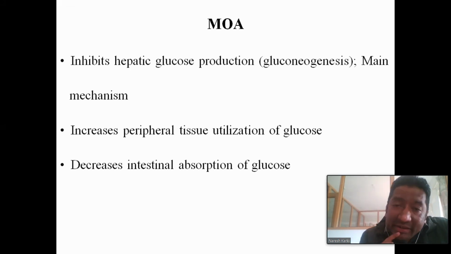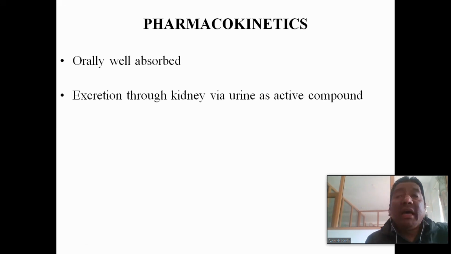Pharmacokinetics, very simple. Orally well absorbed. And excretion through the kidney via urine as an active compound. That is the important thing: orally well absorbed, excreted through the kidney via urine as an active compound. This is the pharmacokinetics.